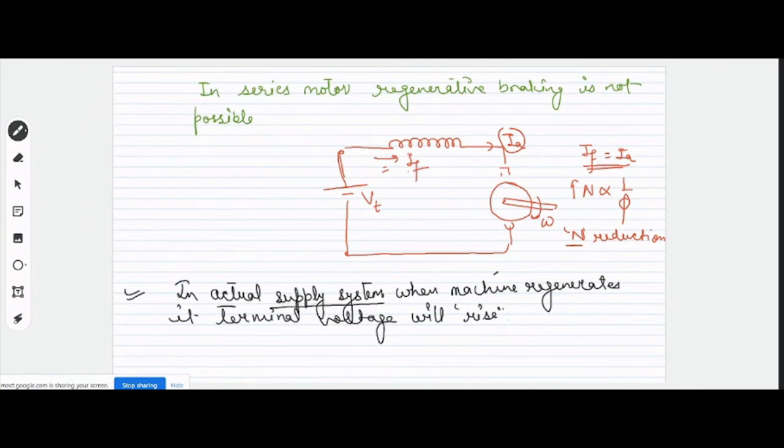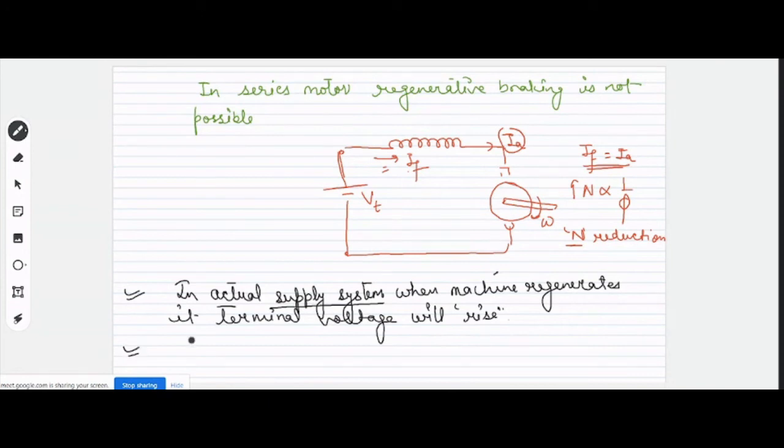Either it needs to be consumed in the loads, or you add a dummy load, right? So that you can absorb that power. So for this regenerative action, there should be loads connected to the supply system which can absorb this regenerated power. Is this fine? Yes, sir.